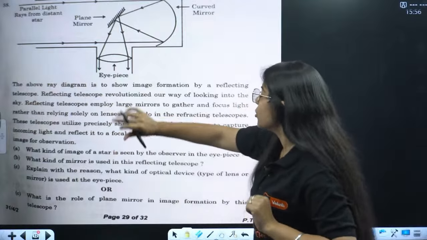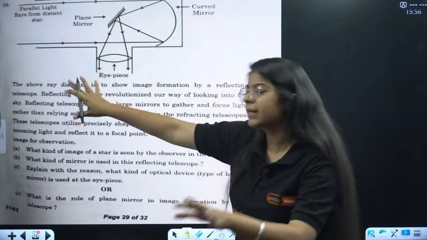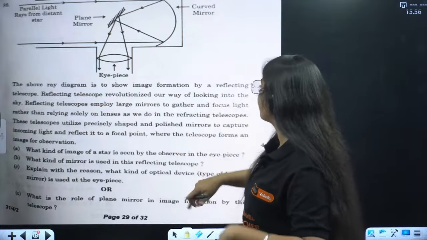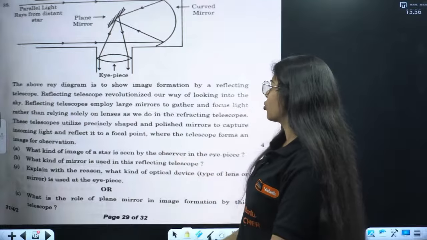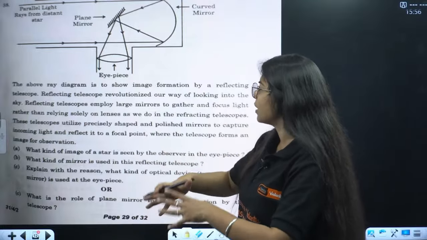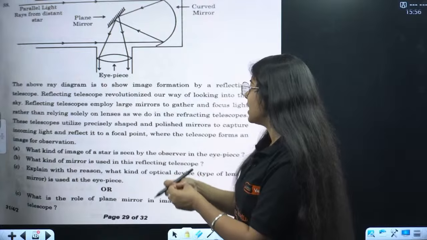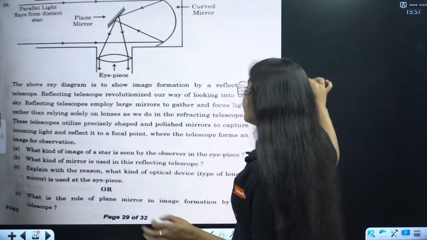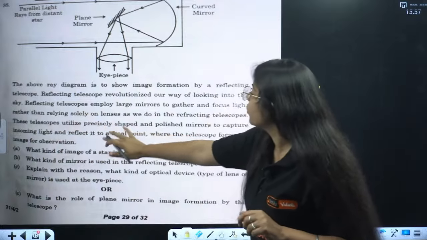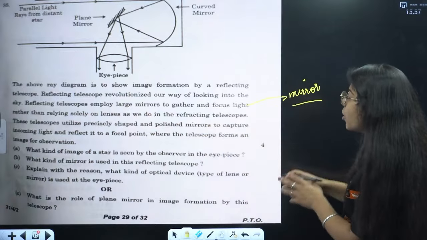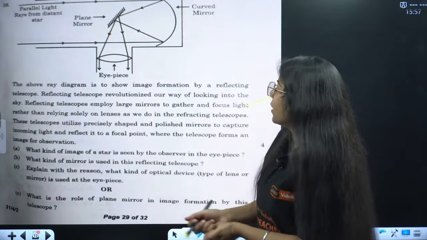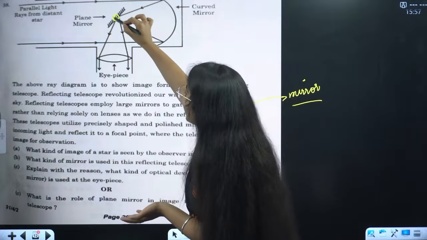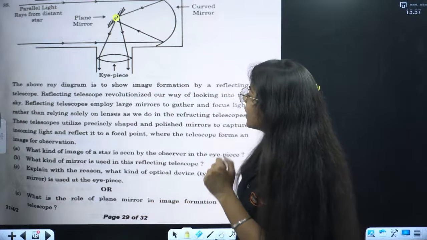The above ray diagram is to show the image formation by a reflecting telescope. Reflecting telescopes revolutionized our way of looking into the sky. Reflecting telescopes employ large mirrors to gather and focus light rather than relying solely on lenses. So we know they are using mirrors in it, right? Read it very carefully. These telescopes utilize precisely shaped and polished mirrors to capture the incoming light, reflect it to a focal point, and there the telescope forms an image for observation.